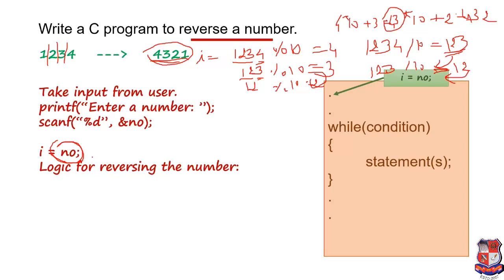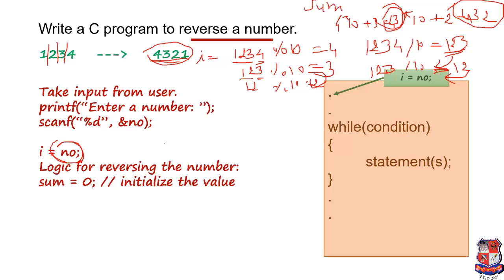We already discussed it, so now we are going to write the expression for it. We are taking a sum, where we will store the reversed number. So we take a sum variable and initialize it with 0.